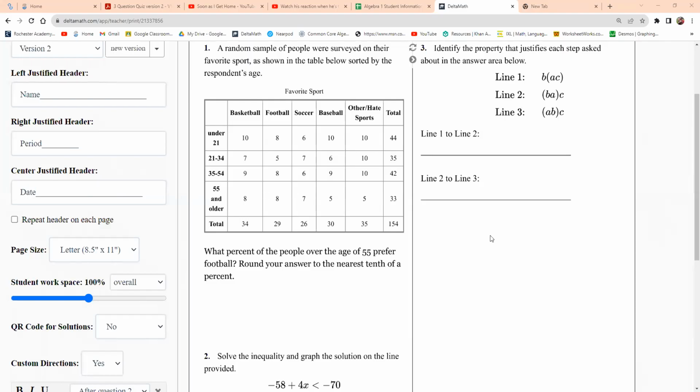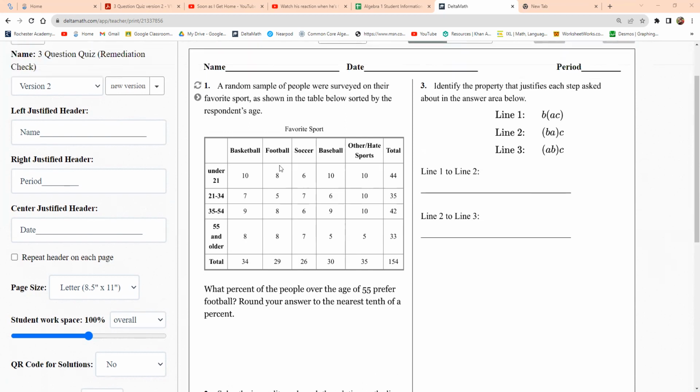Hey, Craig. I'm going to do each one of these questions from the quiz that I gave on Friday. I'm going to work each one, and if you need more practice, just go to Delta Math and look at a couple of those.